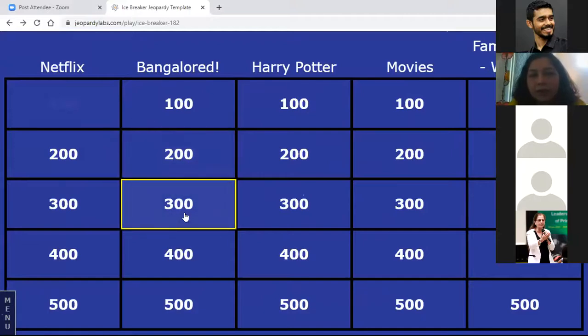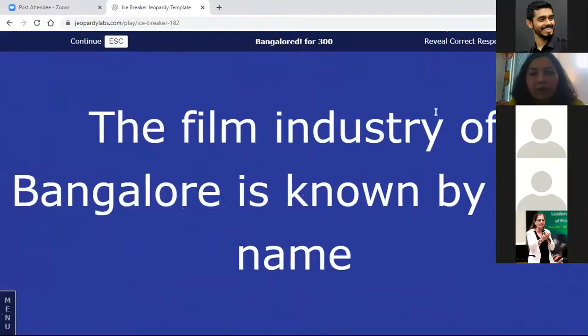Let's go for 300 points and let's go for Bangalore. The film industry of Bangalore is known by this name. Answers? We have an answer. Who gave the first answer? Jyoti, I think it was you. Oh, it was Ranjita. Thank you, Ranjita, for the right answer.